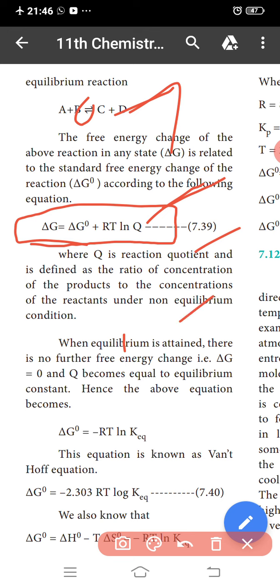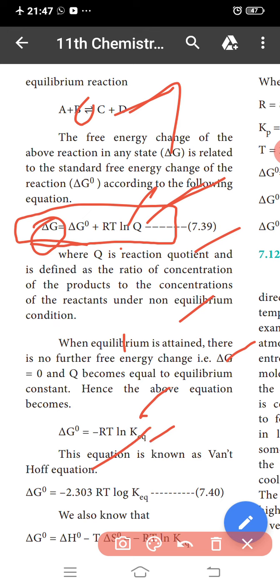When equilibrium is attained, there is no further free energy change, so del G is equal to 0. So del G naught is equal to minus RT ln K, where K is the equilibrium constant, EQ meaning equilibrium. This equation is known as the Van 't Hoff equation.